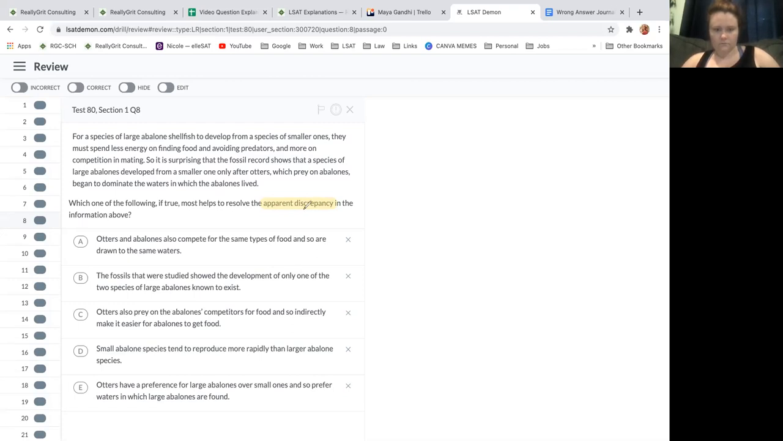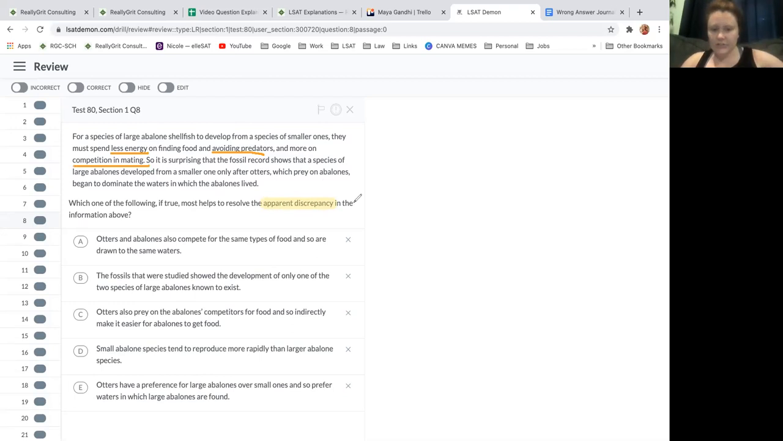Okay. Otters and abalones also compete for the same types of food and so are drawn to the same waters. Okay, I would cross this one out. Oh, wait. Tell me first, sorry. What is the apparent discrepancy first? You kind of already said this. Okay, yeah. So the fact that they have to spend more time on something that requires them to be alive, but then something that comes and kills them is introduced. Yeah, so we want to spend less energy on avoiding predators and more energy on mating.